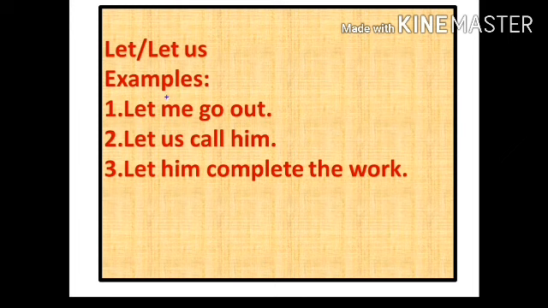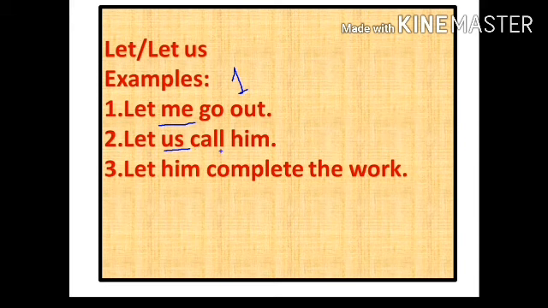Examples are there. Let me go out. It also comes under imperative sentences, but after let we use a first personal pronoun; me is a first personal pronoun. Again, let us is also a first personal pronoun. Let us call him.